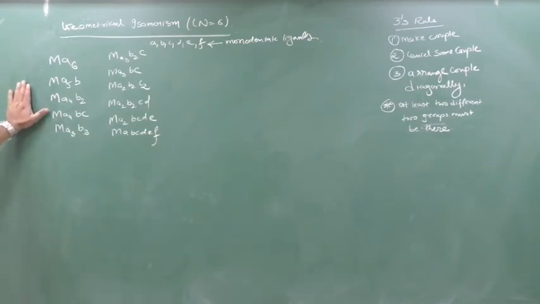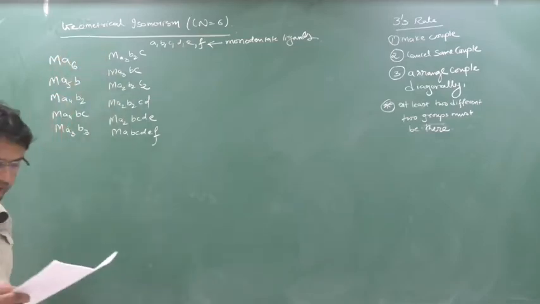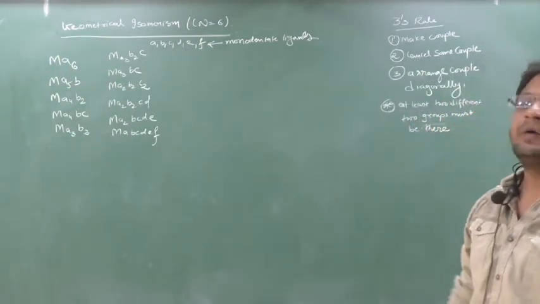1, 2, 3, 4, 5, 6, 7, 8, 9, 10, 11. Totally there are 11 types. This list you have to remember. Now how to remember this list?